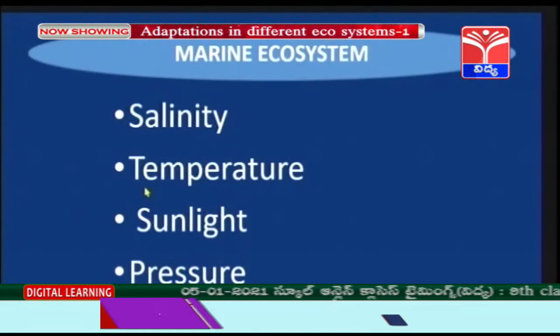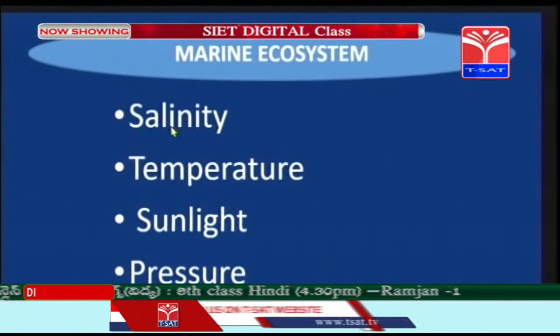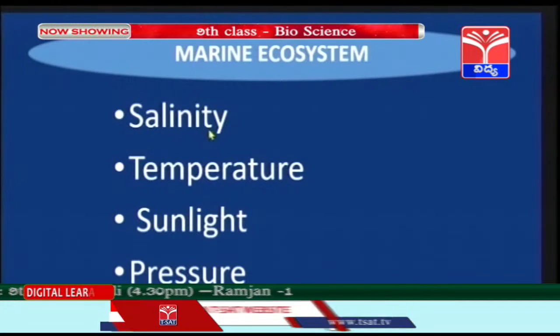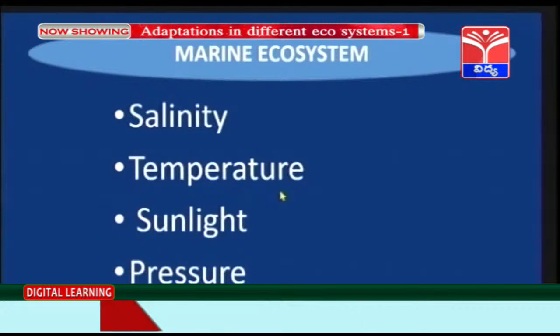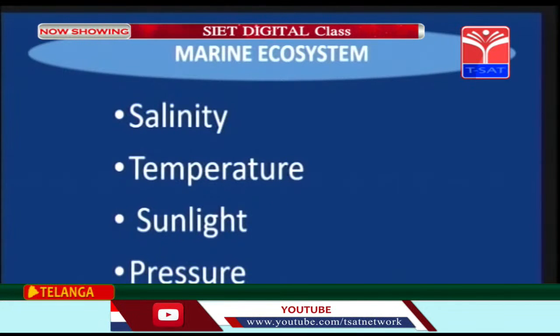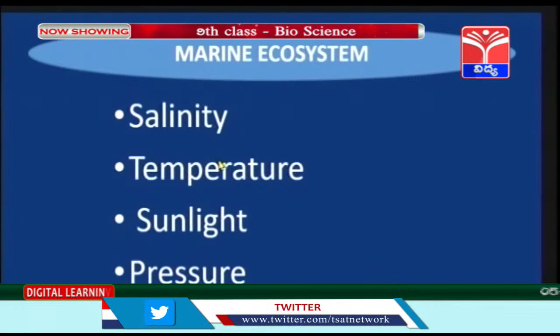Marine ecosystem. So the marine ecosystem has 4 different types of abiotic factors, children. That is salinity, the amount of salt content present in the water, temperature, sunlight and the pressure. Salinity, children, we all know that ocean water is salty, right?